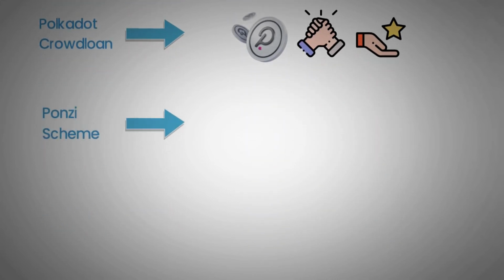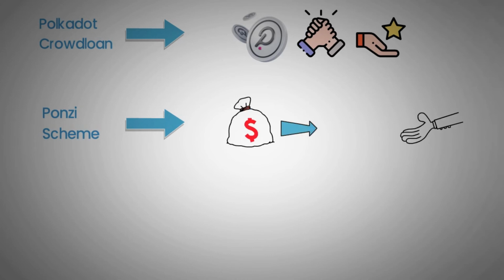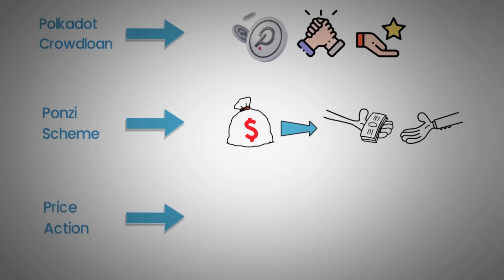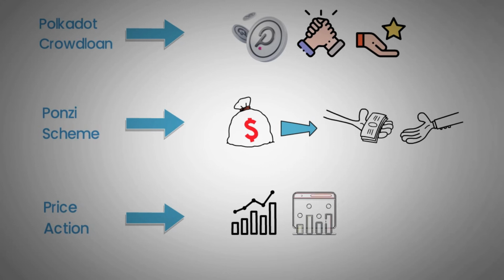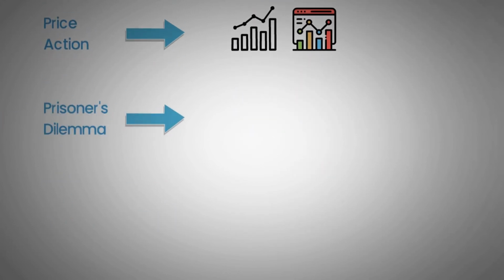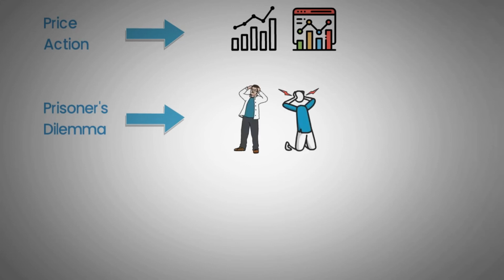Ponzi scheme, a scam in which new investors' funds are used to pay returns promised to previous investors. Do not invest in these. Price action, the price movement of a financial asset over time. Plotted on chart, it can be used by traders to identify trade setups. Prisoner's dilemma, an example that shows why two individuals might not cooperate, even if it may appear to be in their best interest. Private key.